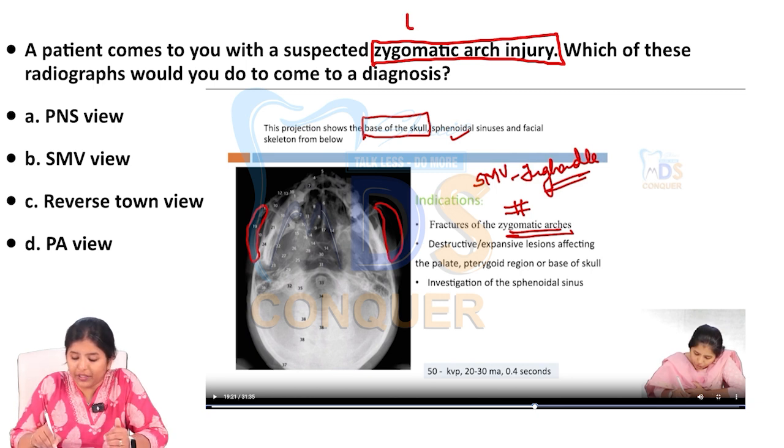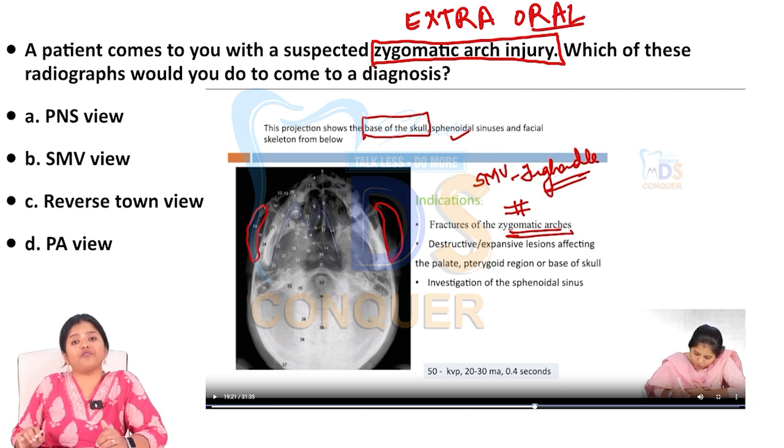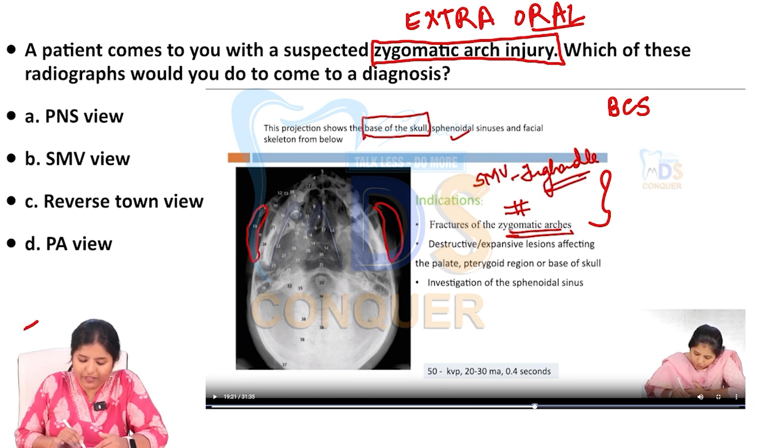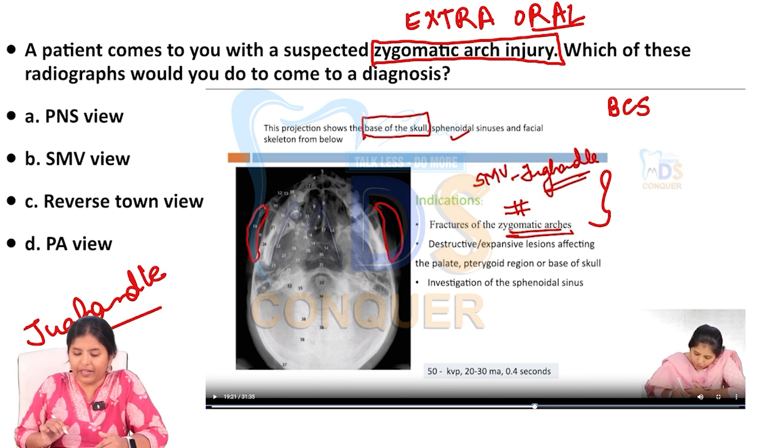So again, another important extraoral view. Okay, we already had one, the occipitomental view. Another question from extraoral radiographs, right? Again, this is my bootcamp series video where I am teaching you how the submental vertex view is taken and what are the indications. If you can see very clearly, it's highlighted here, fracture of the zygomatic arch.